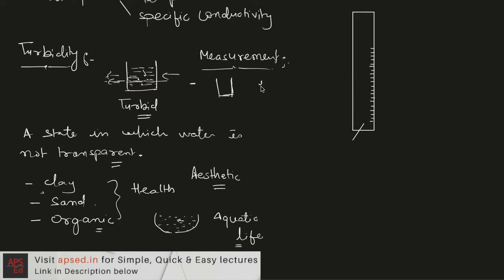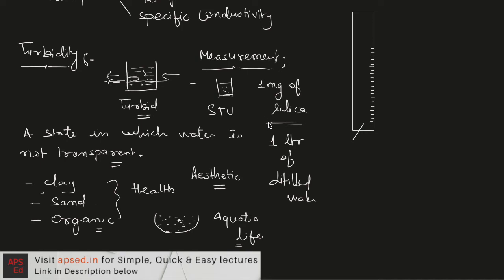We take 1 milligram of silica and mix it with 1 liter of distilled water. The kind of muddiness that we obtain from this mixing in this water, we define as the standard turbidity unit.